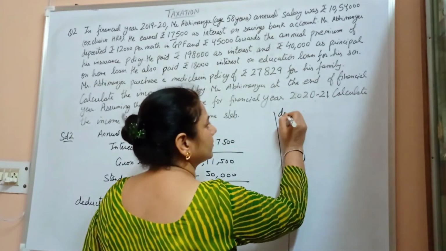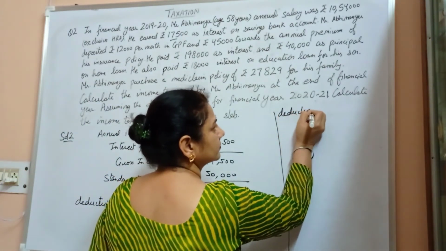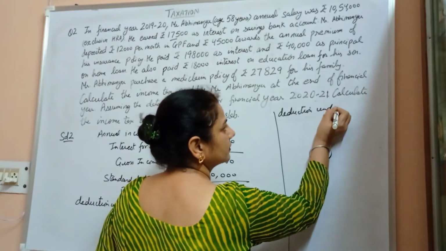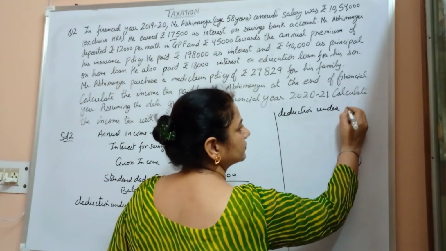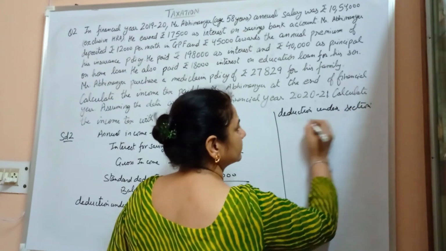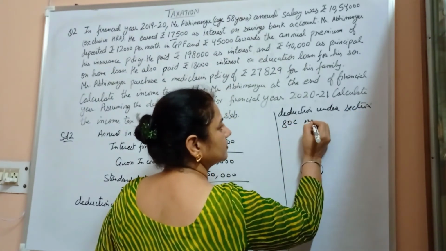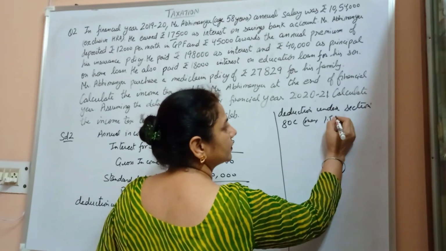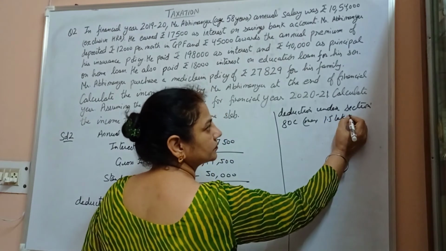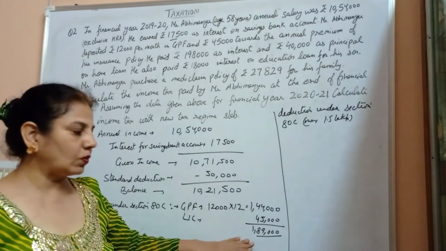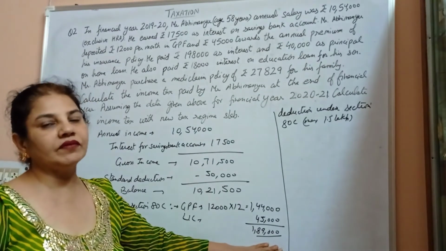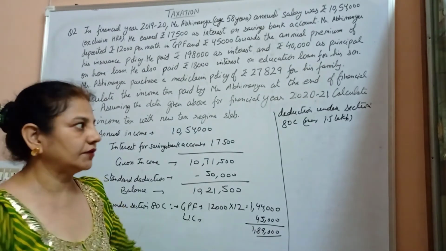So deduction under section 80C is maximum 1,50,000. Though he is investing 1,89,000, only 1,50,000 will be deducted from the balance.